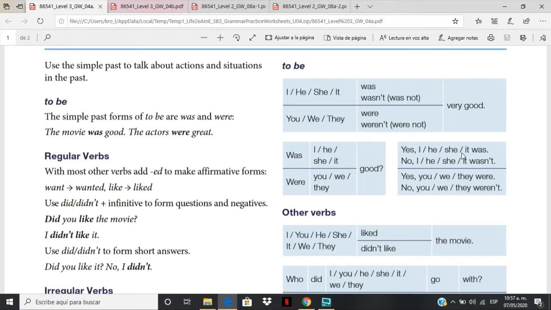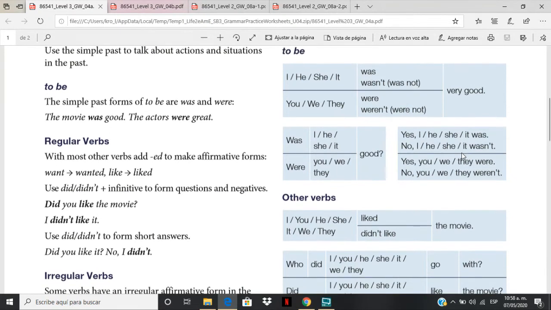But when you refer to the people or plural form of the subjects, and the singular one, you, the second person, we change and we use were. You, we, and they were. Or you, we, and they weren't. So this is the first thing to identify in the simple past. The case of the verb to be, was or were, and then we go to the main verbs or other verbs. I call them common verbs.